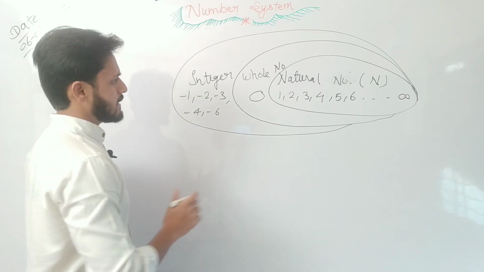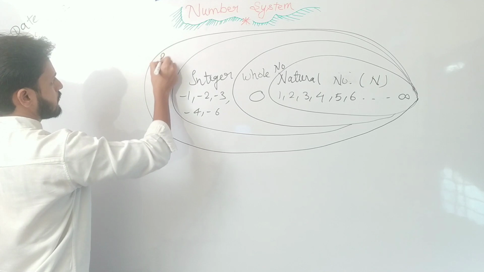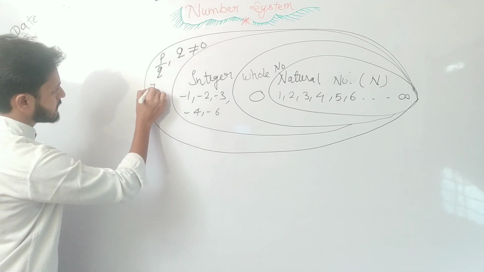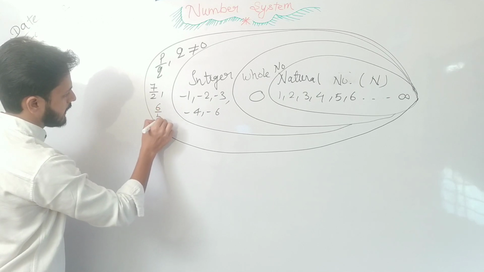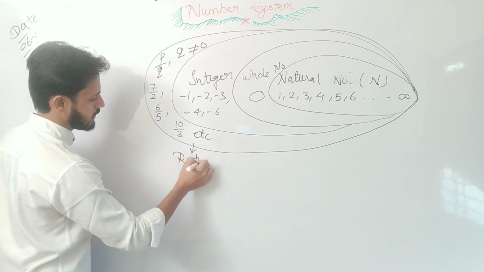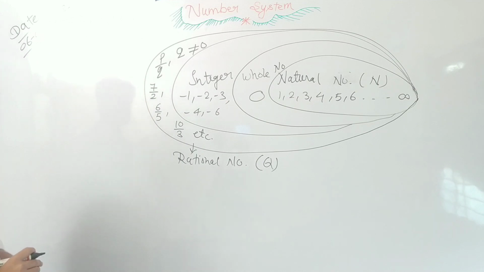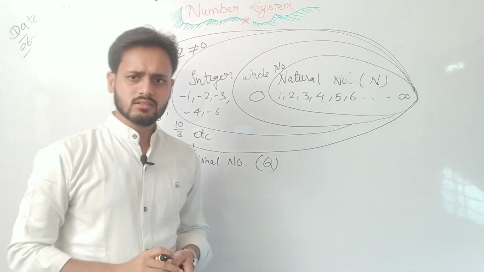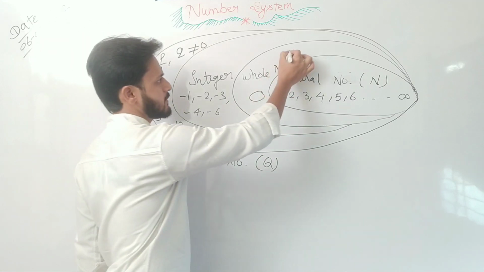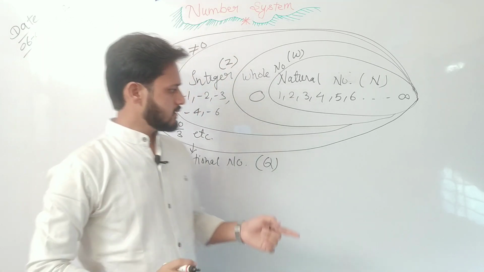The next type of number is the rational number. Those numbers which are in the form p upon q, where q is not equal to 0, are called rational numbers, like 7 upon 2, 6 upon 5, 10 upon 3, etc. It is denoted by the capital Q. In general form, the rational number is the combination of the integers, whole numbers and natural numbers. The whole number is represented by the capital W and the integer is denoted by Z.